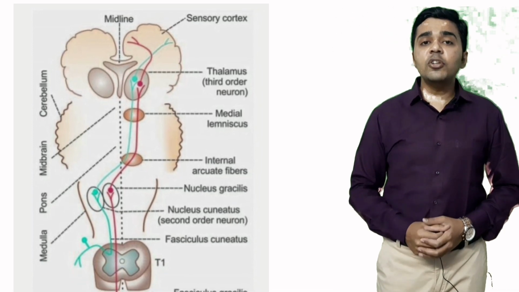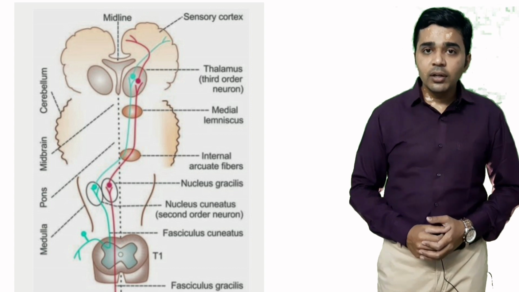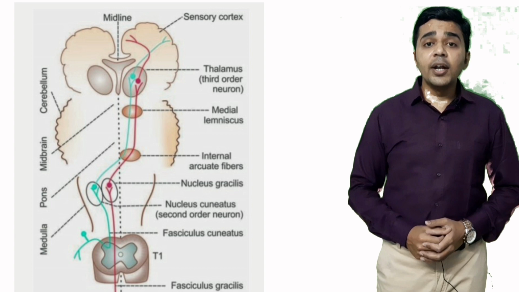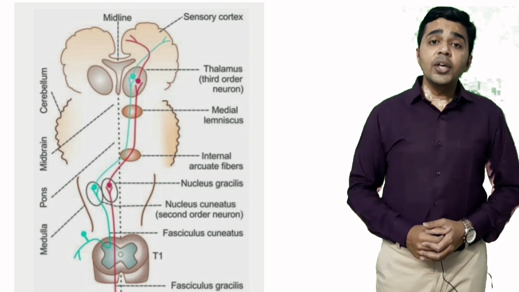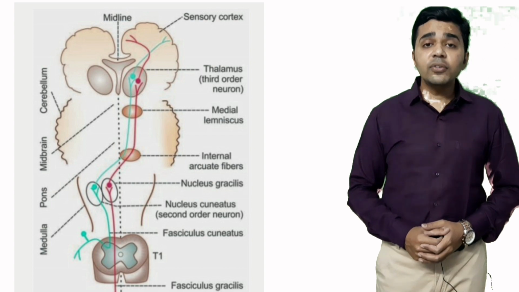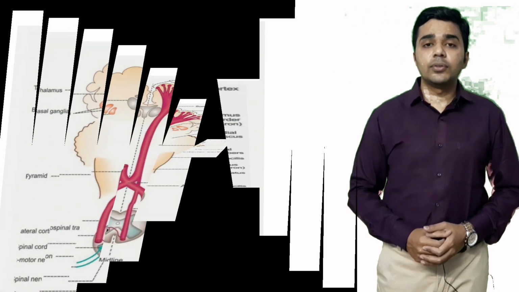The functions of these two tracts are fine tactile sensation, tactile localization, tactile discrimination, sensation of vibration, conscious kinesthetic sensation and stereognosis.